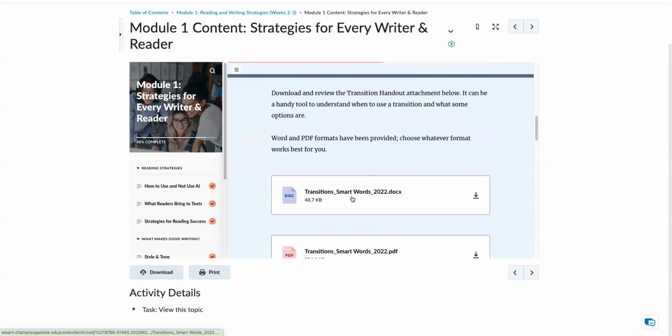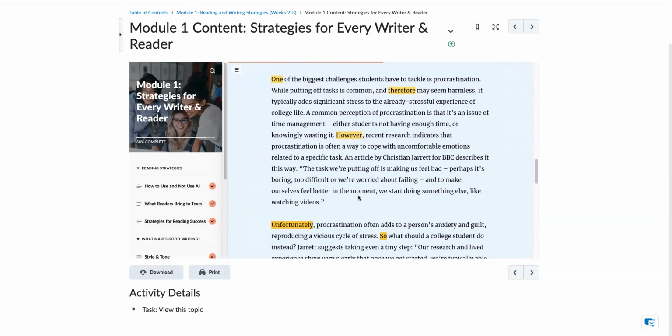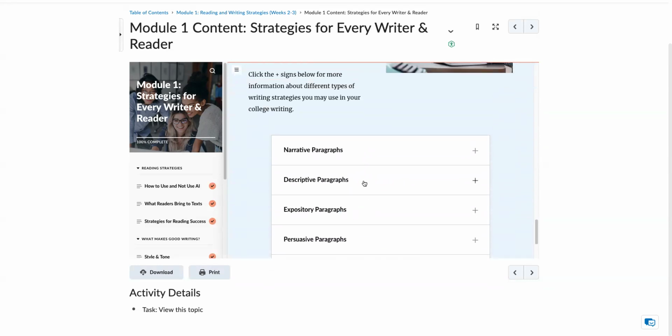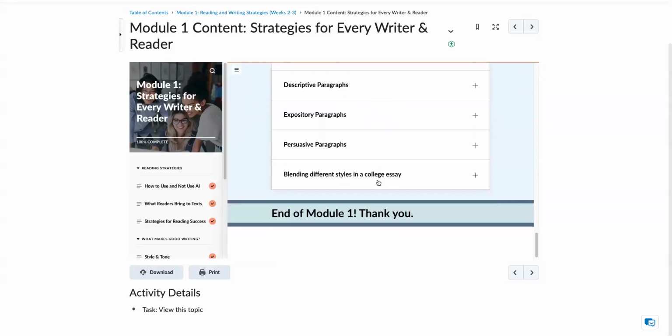Please look at these transition smart words as well. And these are the types of different paragraphs you'll be writing: narrative, descriptive, expository, and persuasive. And that is the end of module 1.